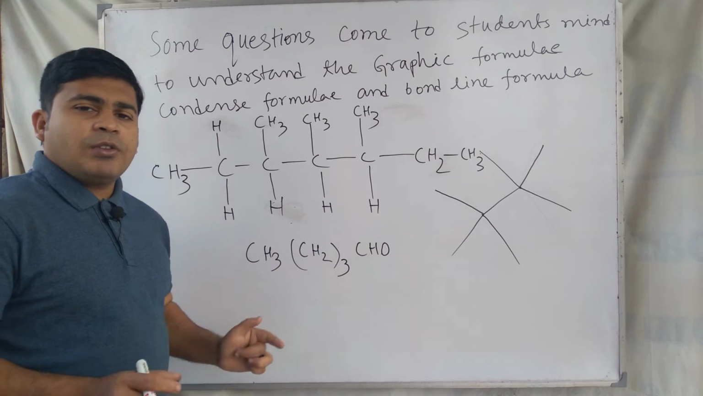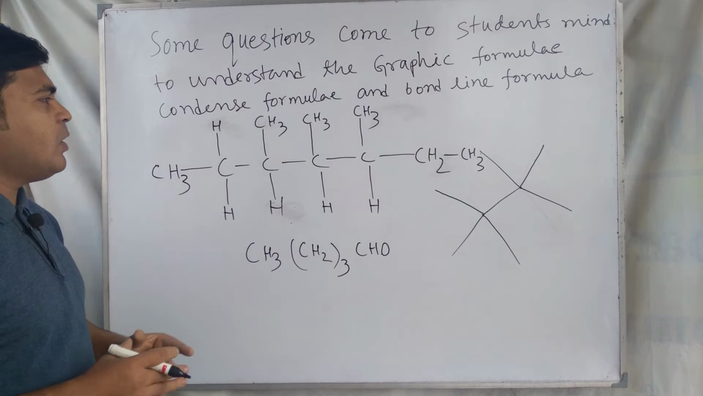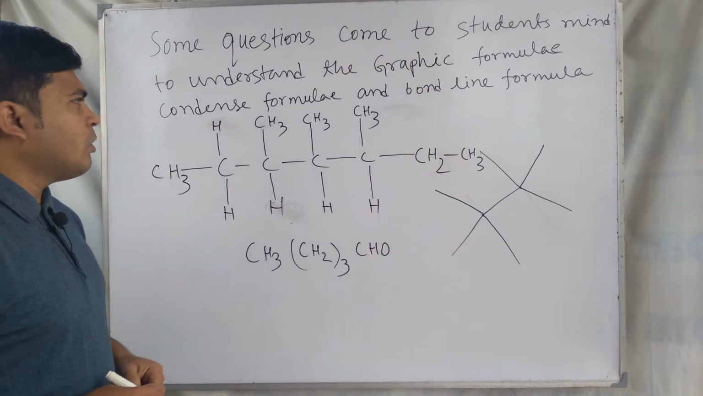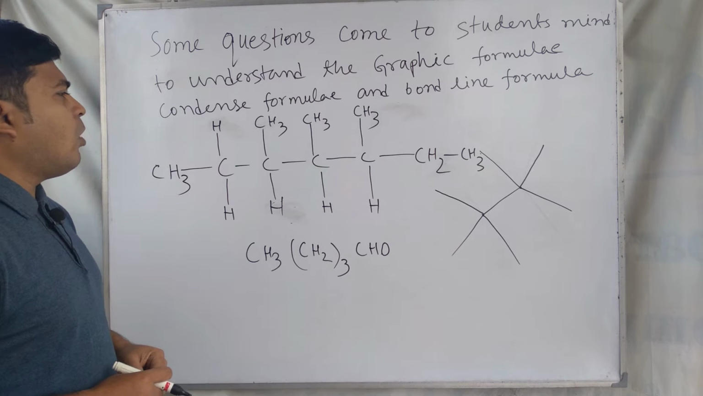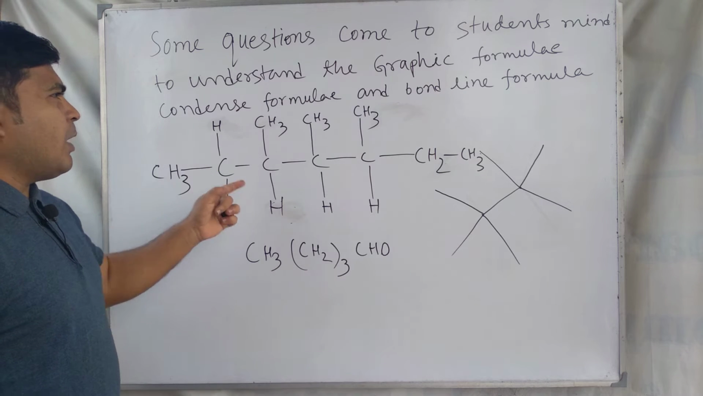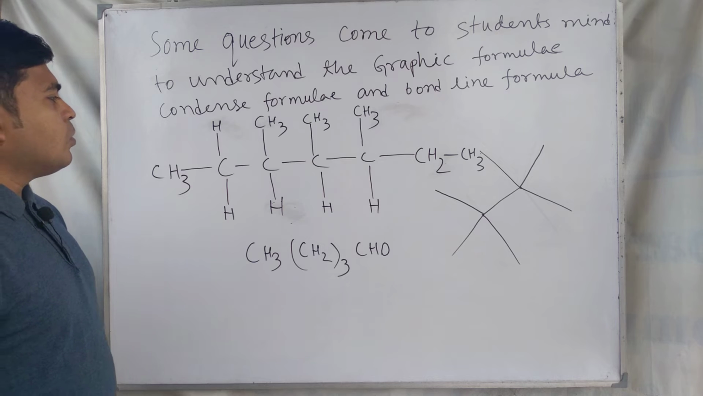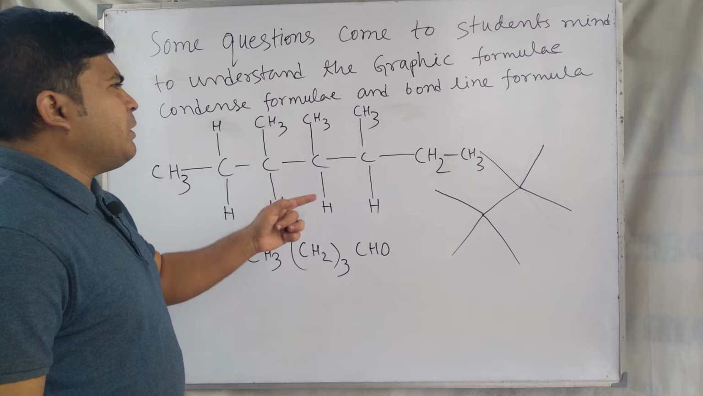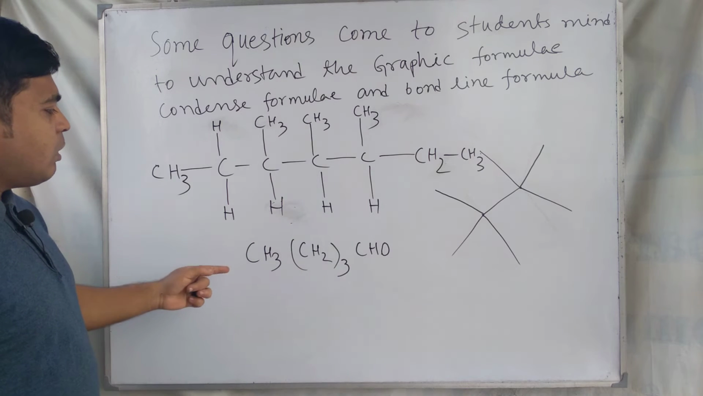So these are the questions coming from the graphic formula, some confusions in the student's mind when they write the structural formula of organic compounds, meaning the graphic formula of organic compounds. So these are the confusions at the time of writing the graphic formula. And next is